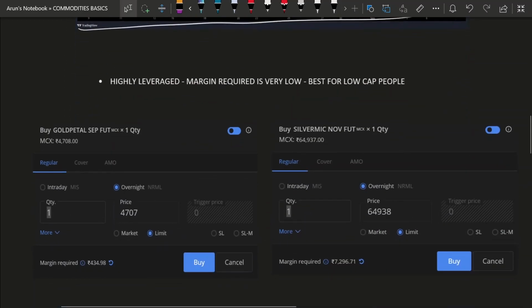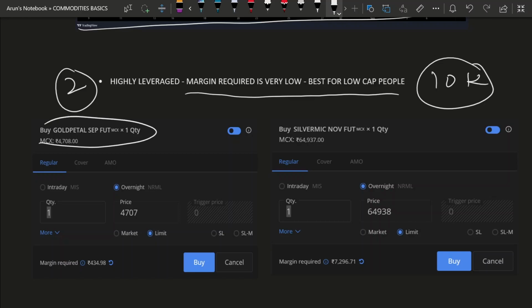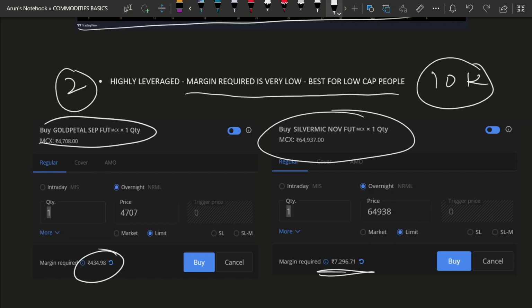The second reason is that it is a very highly leveraged product where the margin required is very low, and it is best for low-capital people, as low as 10,000 as well. Now, why am I saying this? I'll be explaining that further in this video. For now, just keep in mind that gold petal only costs around 434 rupees per lot, and a silver future lot costs only around 7,296 rupees, right? It might change according to the price as well.